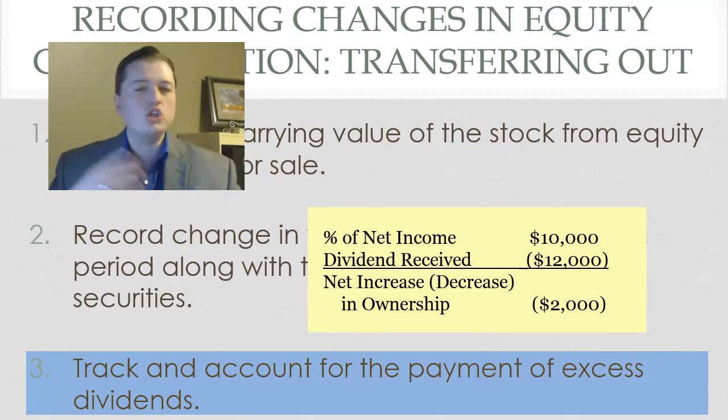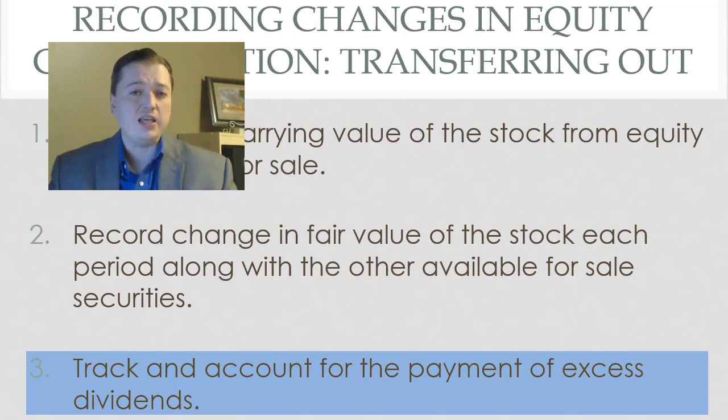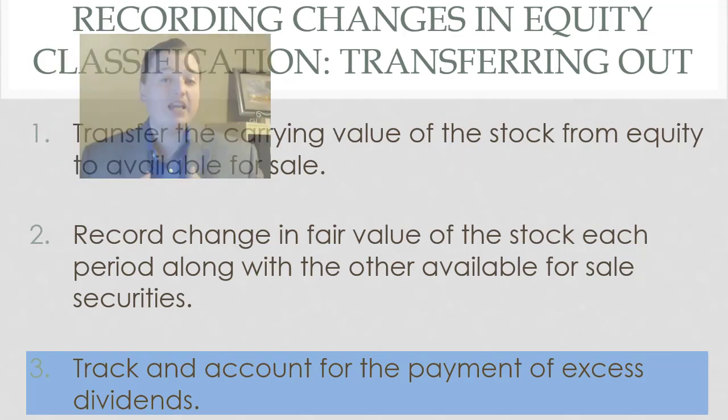Now, if that happens once or twice, it happens. You were liquidating a bunch of cash. Okay, that's fine. But if you start doing it consistently, then it means you're starting to liquidate off the company. You're paying people back all of the profit that you've saved in the business for them, the retained earnings, and you're starting to pay back their initial investment as you liquidate assets. And when that happens, I have to make an adjustment.